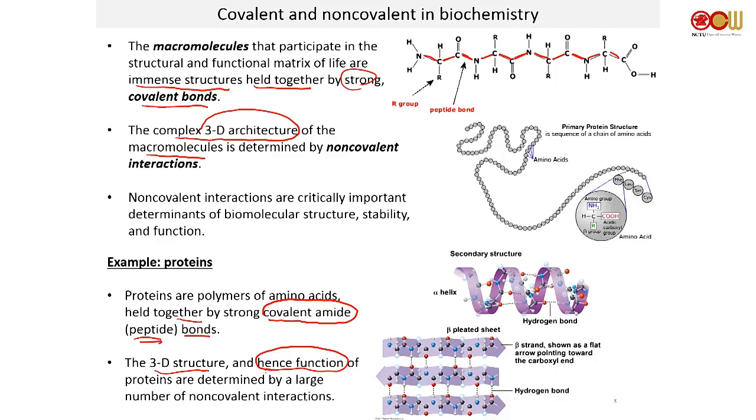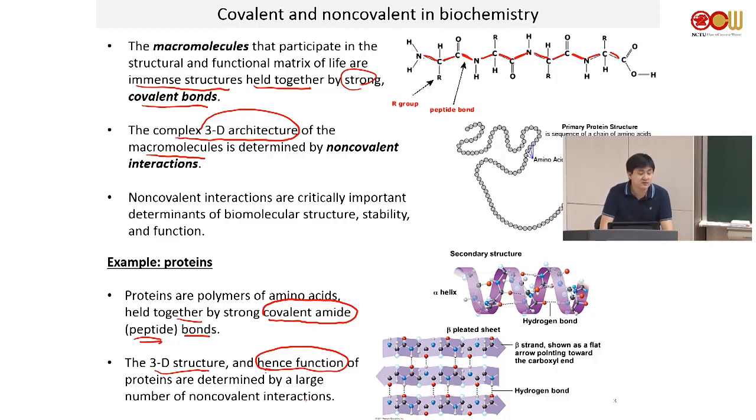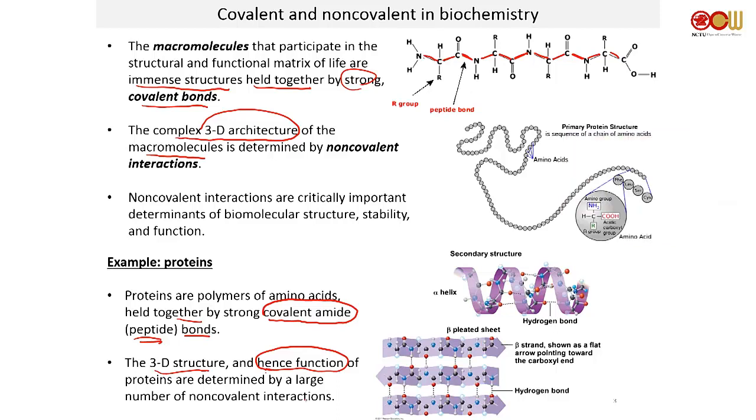For example, have you heard of primary, secondary, tertiary, quaternary structures of proteins in general bio? You have, right? So you know that proteins have different levels of structure. Your secondary structure and tertiary structure are really held together by these hydrogen bonds, in alpha helix, and the same in beta sheet. Towards the middle of the semester, we will go over when a protein sequence wants to be alpha helix, when it wants to be beta sheet. We'll talk about that.